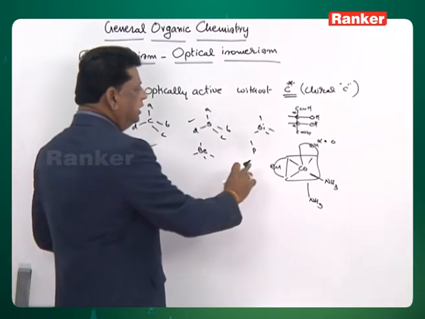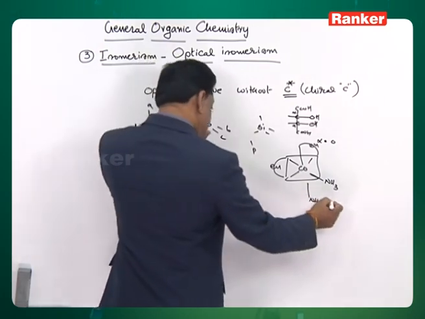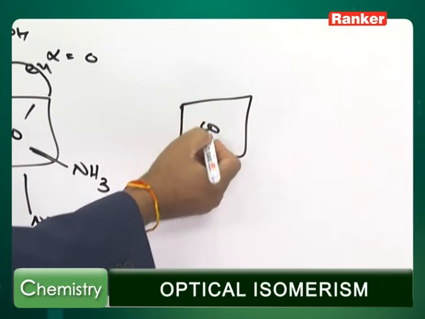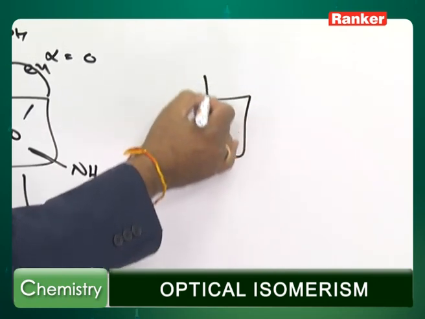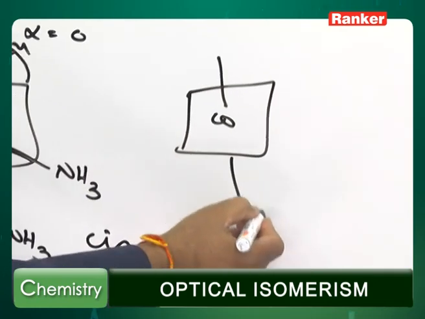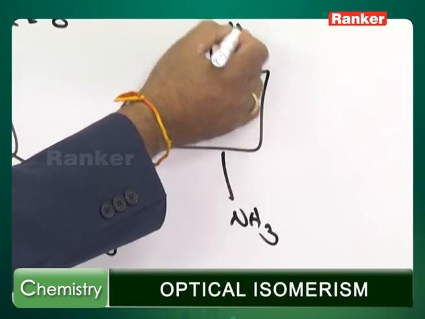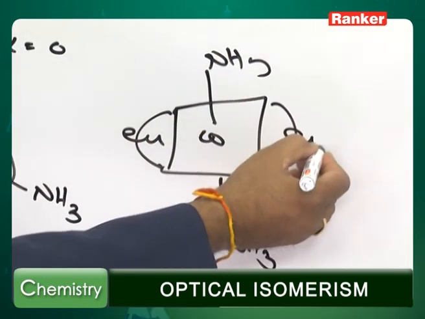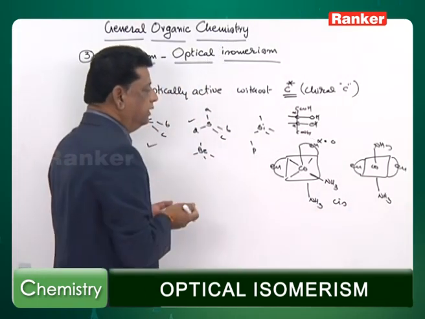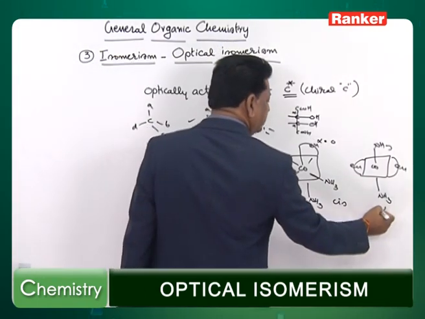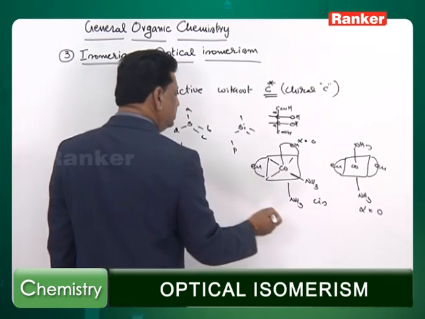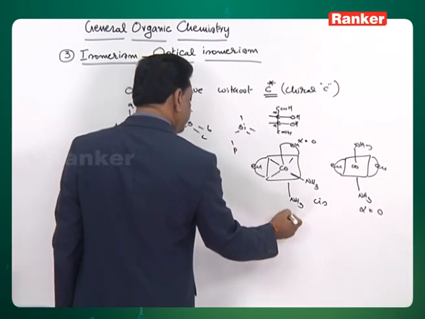If the trans compound is like this, cobalt with the two ammonia groups on opposite sides and the two ethylene diamines, a divalent ligand, making the trans, the optical activity is 0, because it can be cut into two halves. The cis one is optically active.